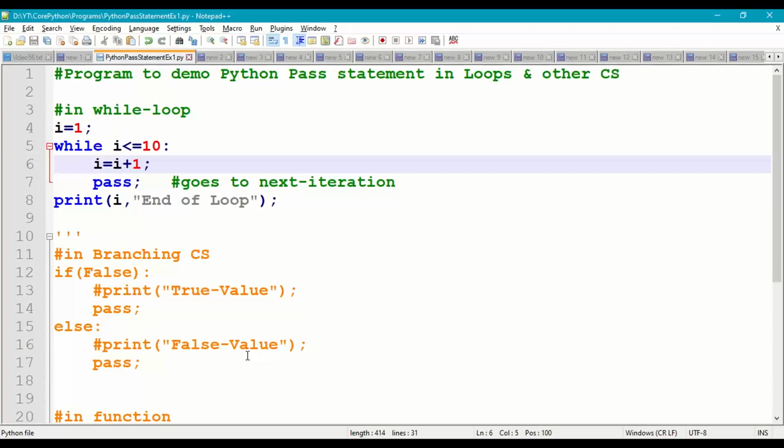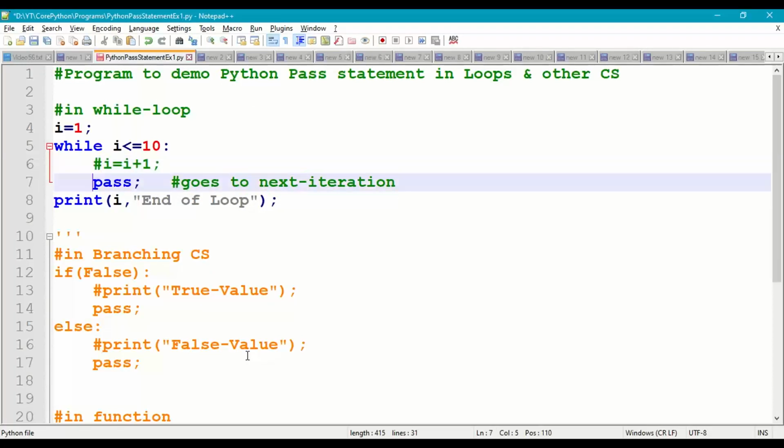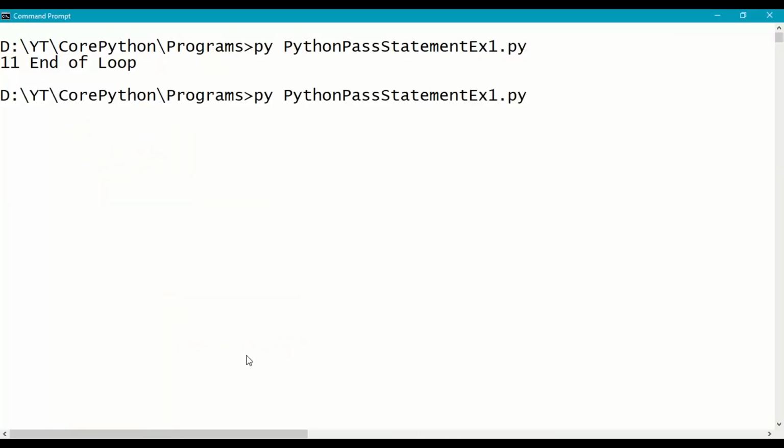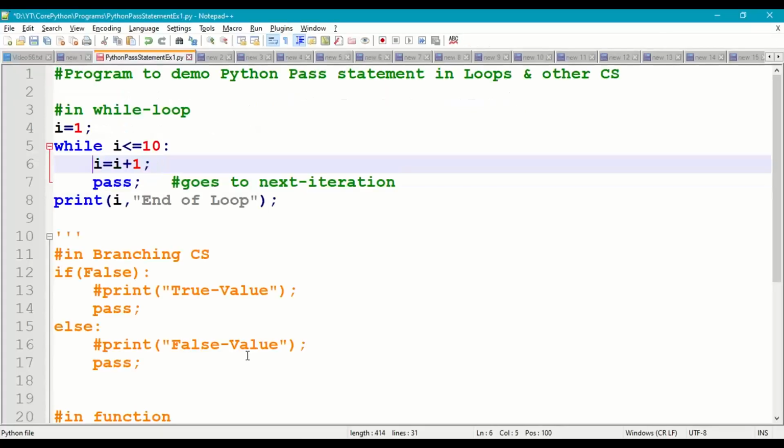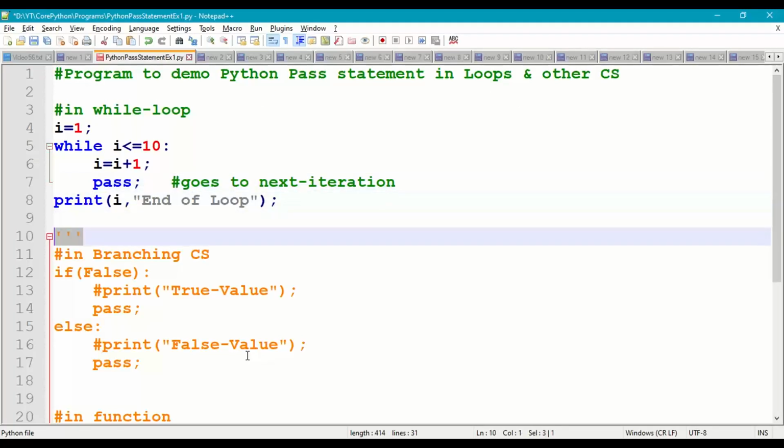So what if I remove this statement also? Simply it goes to the next iteration, so it keeps on iterating there only. So it will run into an infinite loop. 1 less than or equal to 10. So how to come out of the infinite loop? Control C, or you can say Control Pause Break. Right. So the next case goes like this.